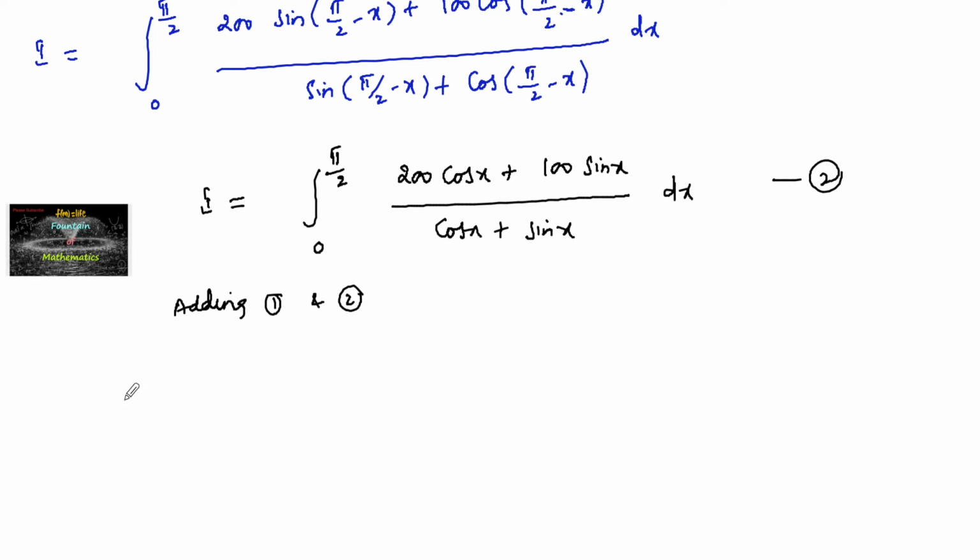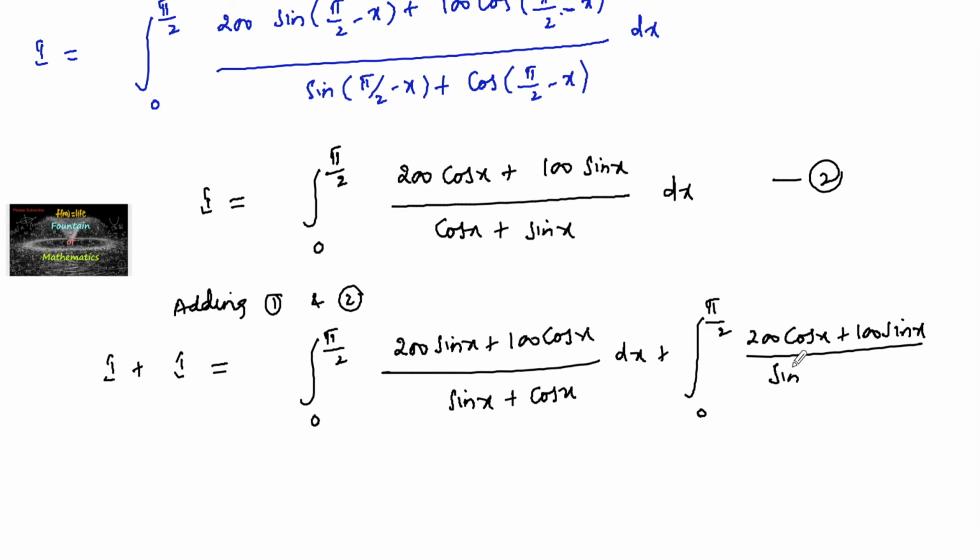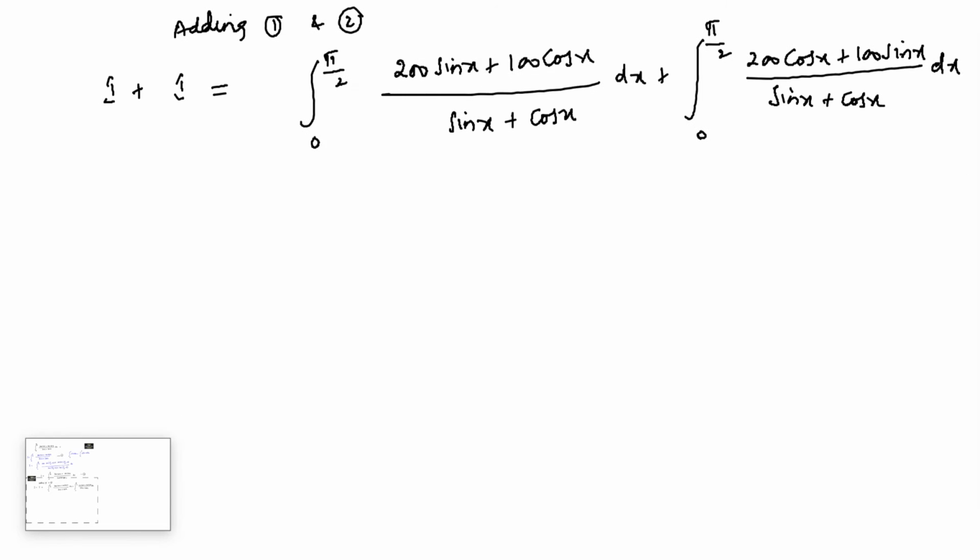we'll have I plus I, which is equal to integral 0 to pi by 2 of (200 sin x plus 100 cos x) upon (sin x plus cos x) dx, plus again integral 0 to pi by 2, second one, (200 cos x plus 100 sin x) upon (cos x plus sin x, or sin x plus cos x) dx. So the limits are same and the denominator is same, so let's simplify.